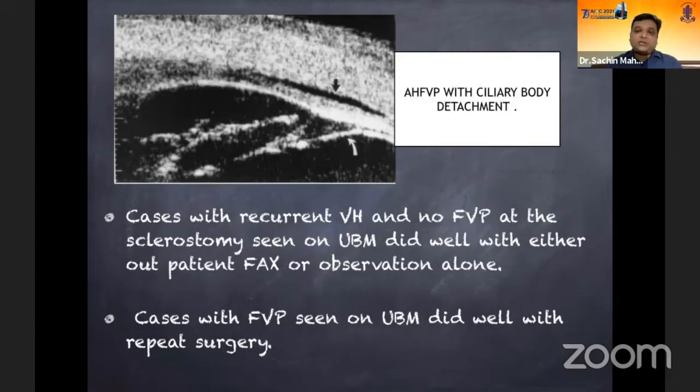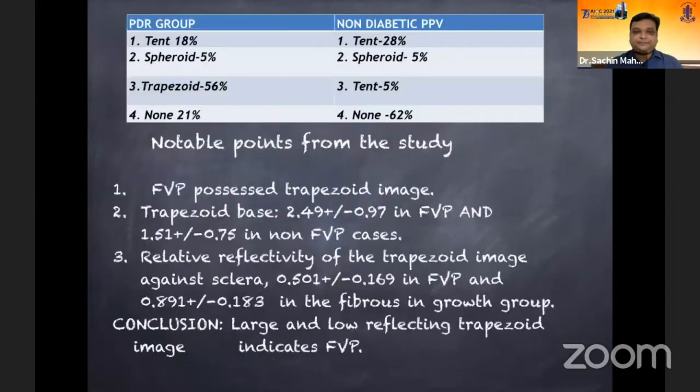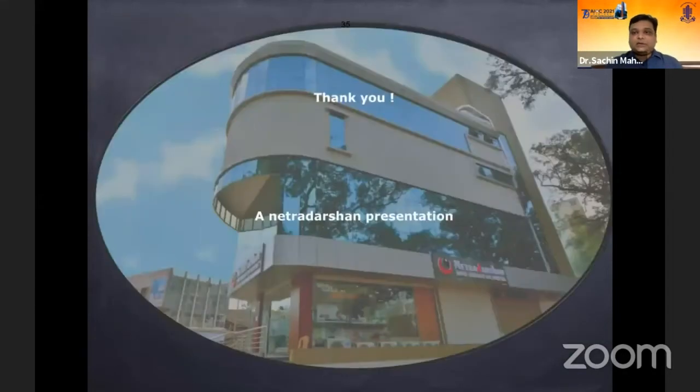In cases where there was a ciliary body detachment like this, with a lot of membrane echoes around the pars plana region, it would definitely be a bad prognostic indicator. Okay, I'd like to finish my discussion on this, and thank you very much for your patient hearing.